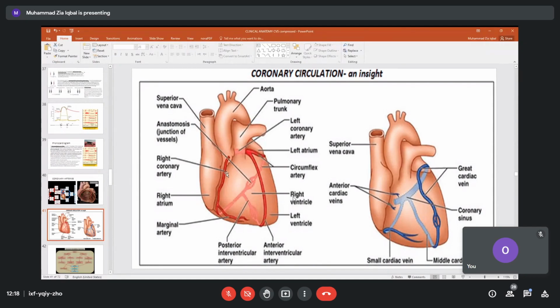This less blood supply we call ischemia. So if less blood supply goes to the muscle of the heart, it will cry for help. This is called angina. And when angina has occurred, blood supply will not go to the muscles. So what will happen to the muscle?